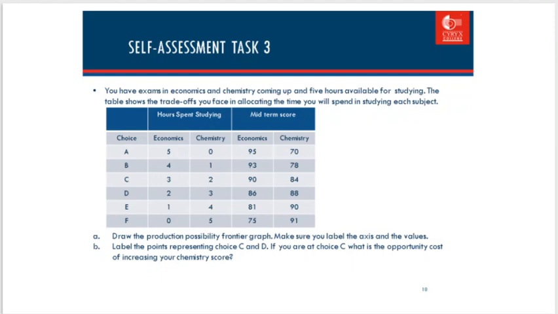Then plot the points A, B, C, D, E, F. And for question B, you have to label C and D. If you are at point C, what is the opportunity cost of increasing your chemistry score? You have to calculate that. Okay, thank you.